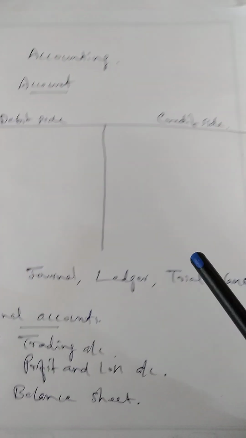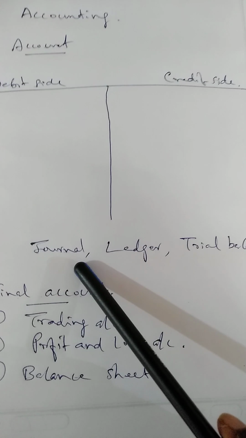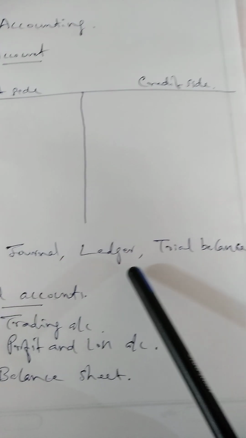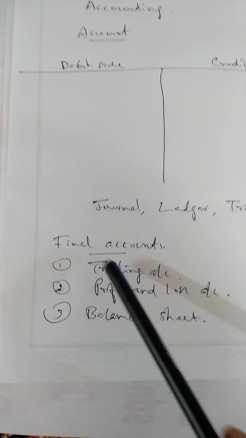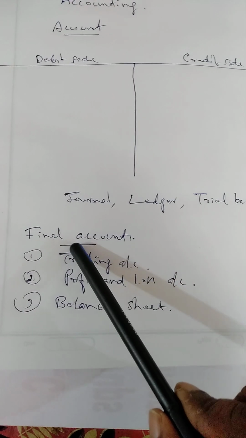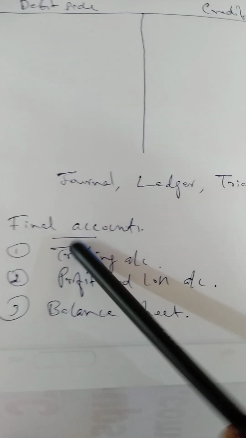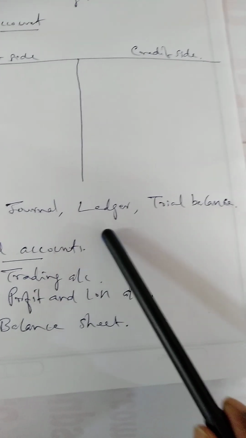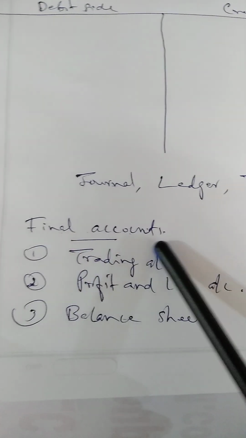Okay. Actually, the procedure of accounting starts with the preparation of journal and then posting such a journal into ledger. And from ledger, prepare the trial balance and thereafter prepare the final accounts. Here we start from the portion of final accounts. So what is this final account? Actually, final account is prepared only after preparing the journal, ledger and trial balance. Now we discuss the final account portion.